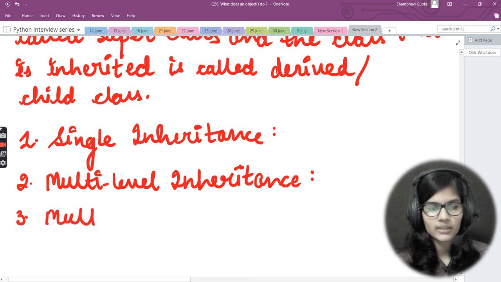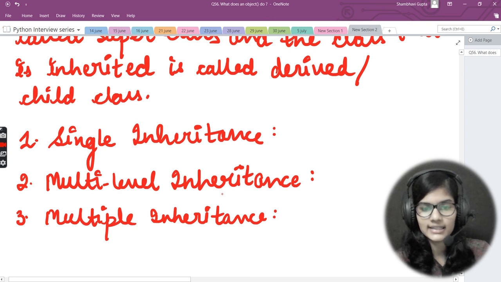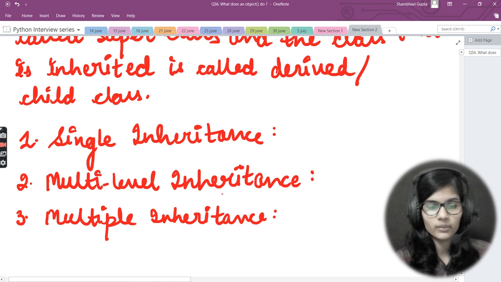Let's move towards multiple inheritance. Next we come to multiple inheritance. Now what we mean by multiple inheritance: in multiple inheritance a derived class is inherited from more than one base class. So in multiple inheritance a derived class is inherited from more than one base class.